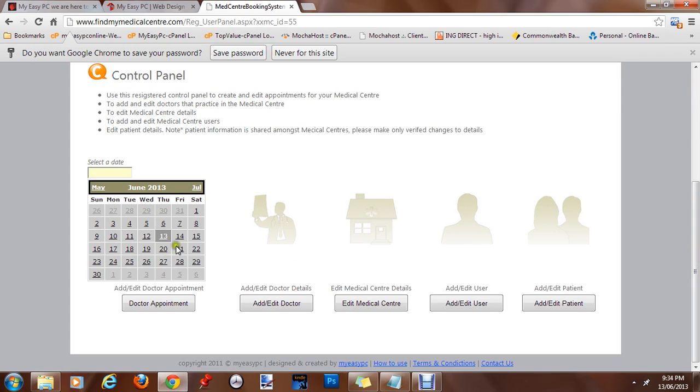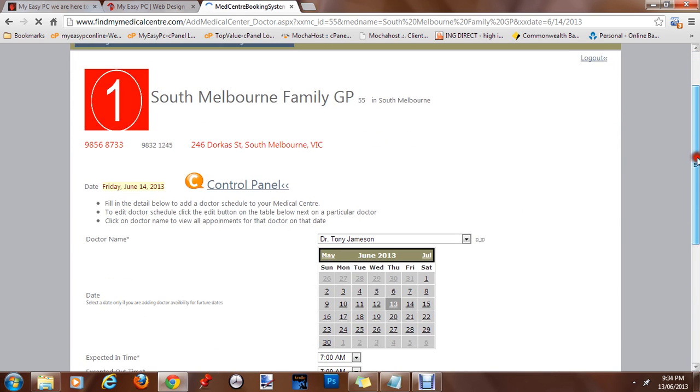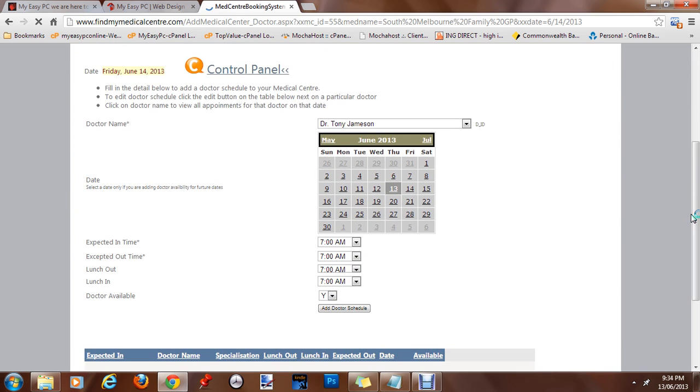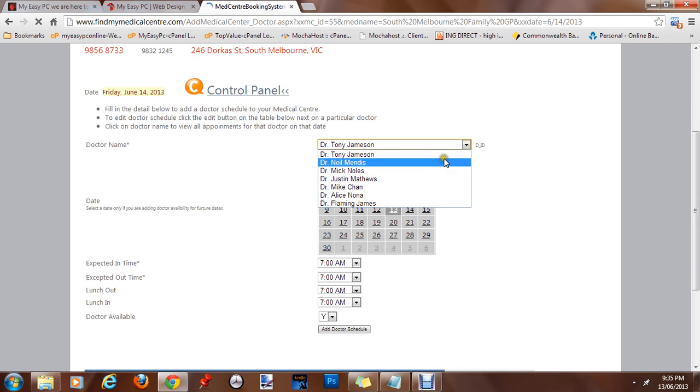Now we'll add a doctor appointment. We must select the date. For example, we'll select tomorrow, 14th. Still refreshing. Okay, now we're in the doctor scheduling section. Now you can see our doctor that we just created. If you click the drop down, you can see all the doctors that are associated with this medical center, all the doctors working for this medical center.